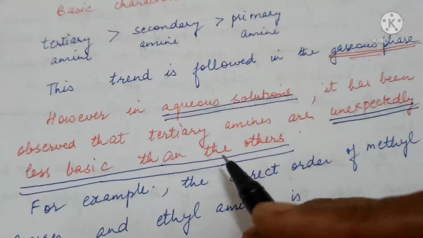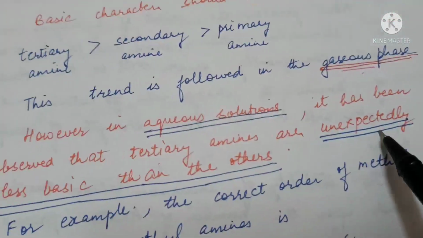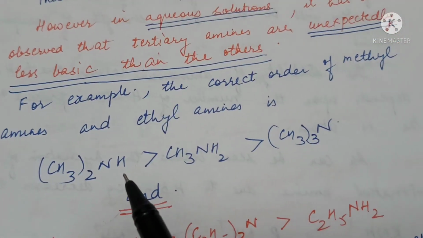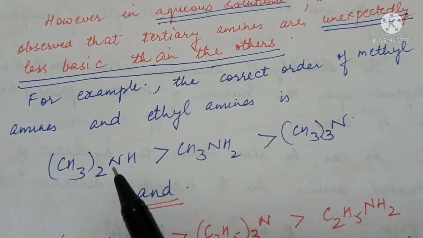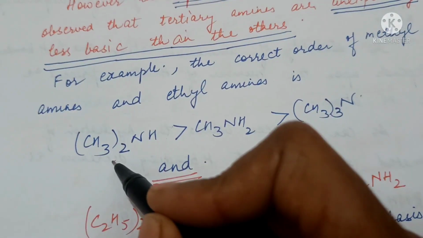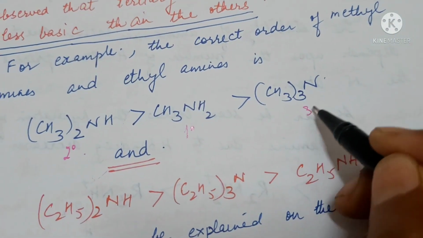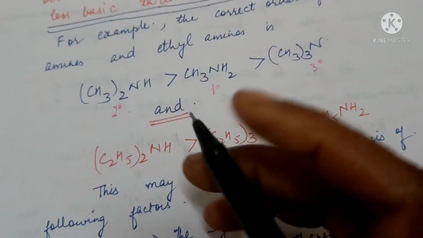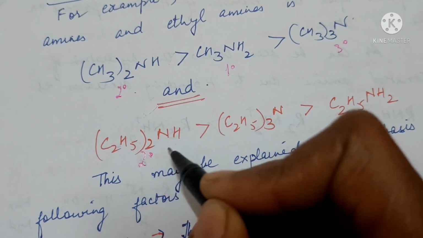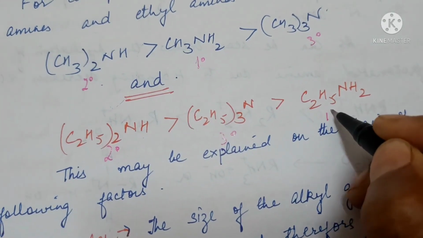In aqueous solution, it has been observed that tertiary amines are unexpectedly less basic than the others. For example, in aqueous solutions, dimethylamine, a secondary amine, will be most basic, then primary, then tertiary. Similarly, in ethylamines, diethylamine, a secondary amine, will be more basic than tertiary, than primary.